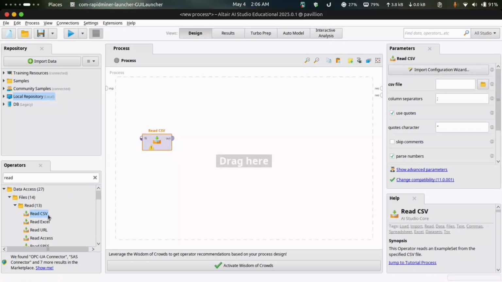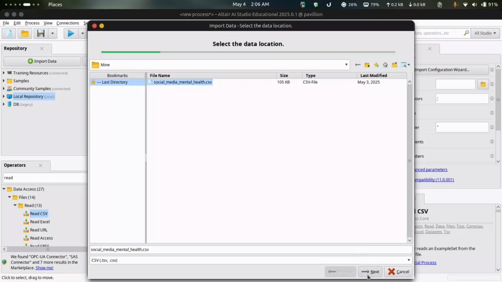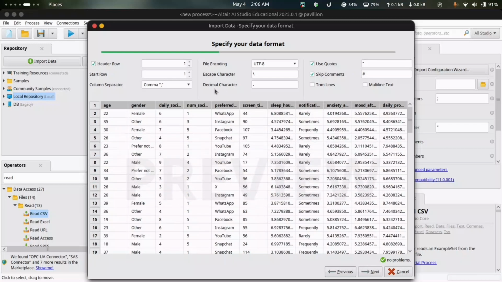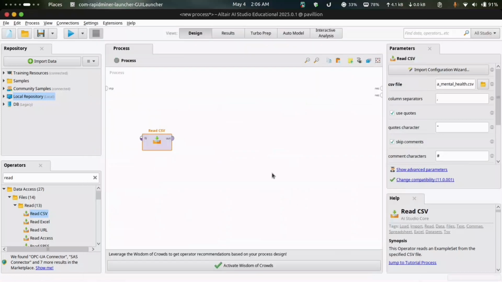After dragging the read CSV operator into the process pane, we have to double click on it and select our CSV file. Upon selecting the CSV file, we can check our data and our delimiter and all those things. Once we have specified our data format, we can click on next and check the other settings and format our columns. Upon formatting the columns, we can finally use the data.